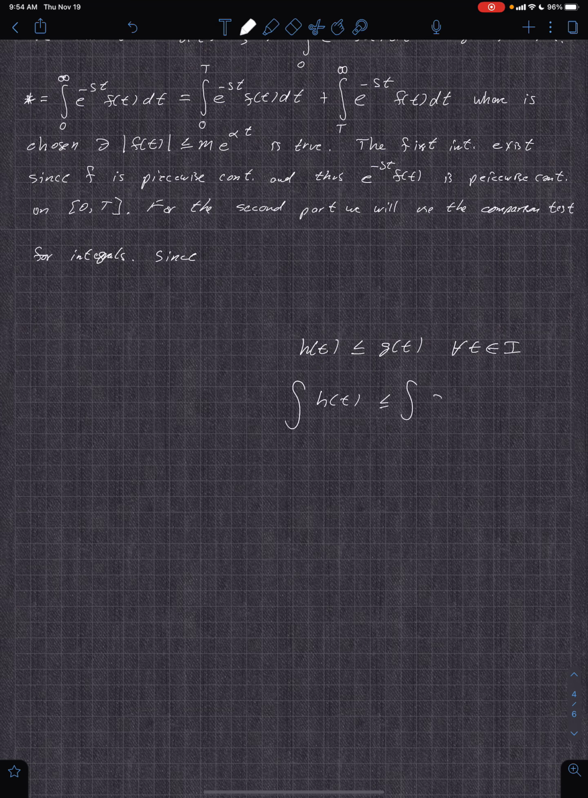Okay. So since f of t is of exponential order alpha, for t greater than or equal to capital T, we have the absolute value of f of t is less than or equal to M e to the alpha t.